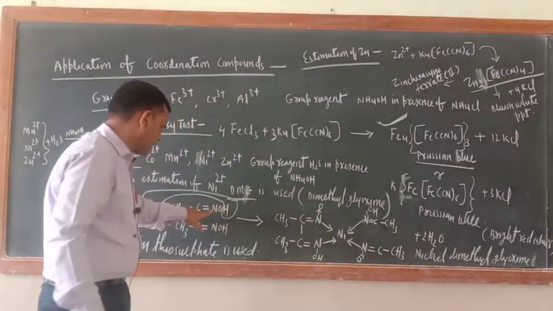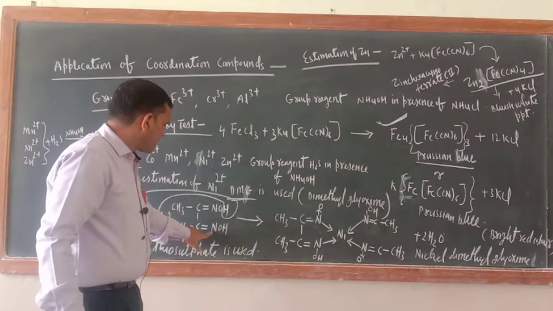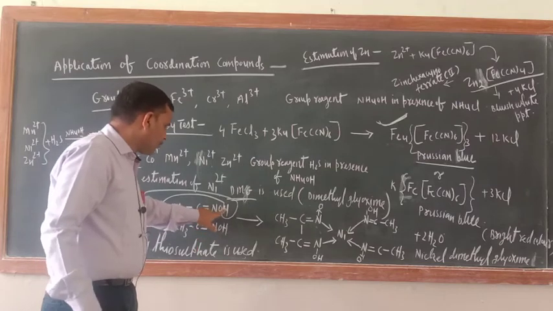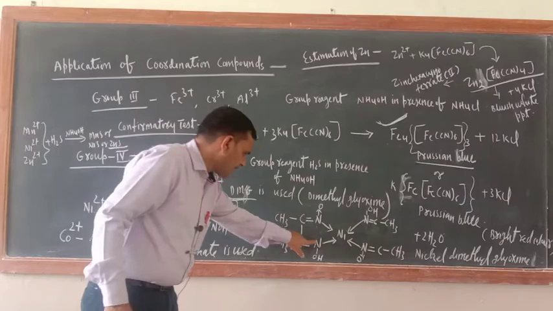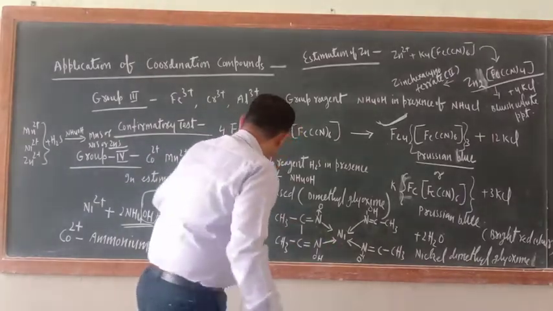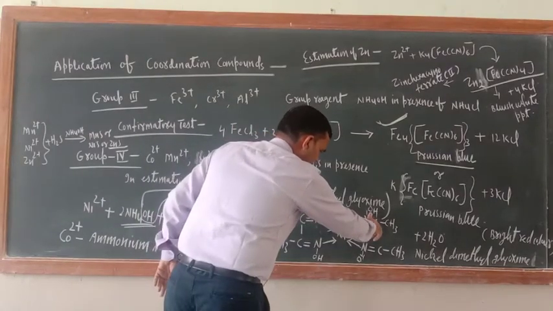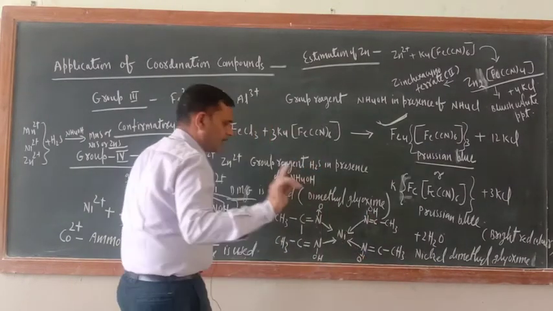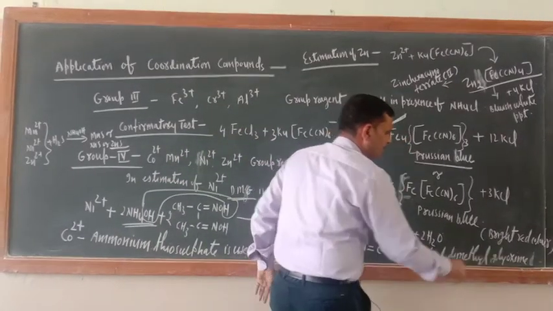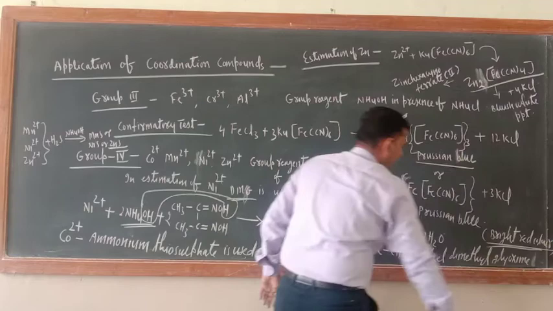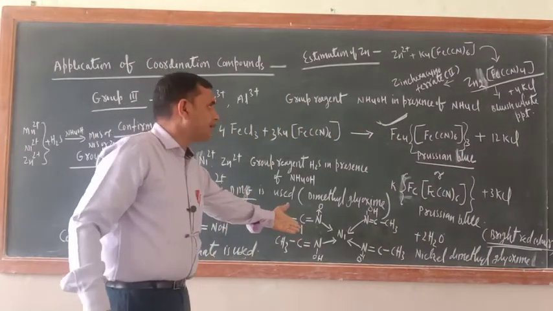CH3C, now H has gone, so N and O is there. Similarly here, with 1 molecule, only 1 H will go. So with the second part, this NOH will remain. Now with the second molecule also only 1 H will go. So just see, OH is here, this O is here only. Now this is nickel dimethyl glyoxime. Its color is bright red. So now just see, this is also a coordination compound only.